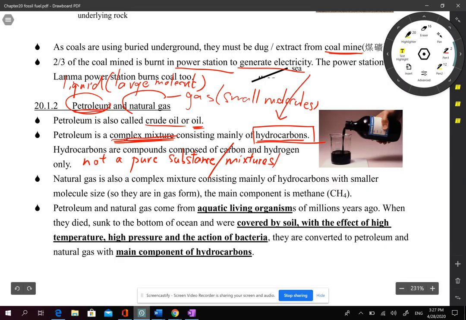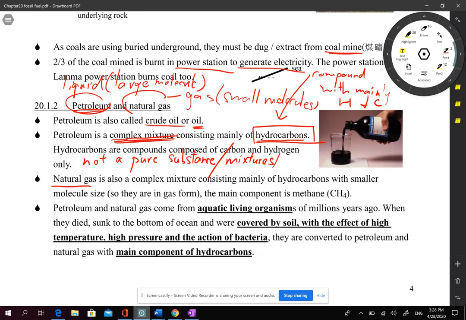That means a compound with mainly hydrogen and carbon. So why are they called hydrocarbons? Learn this word because later we will always be talking about hydrocarbons. That means compounds with carbon and hydrogen as the main components. And natural gas is also made of hydrocarbons, but because their molecules are smaller, they are in the form of gas. Still remember the relation of the size of molecule with the boiling point.